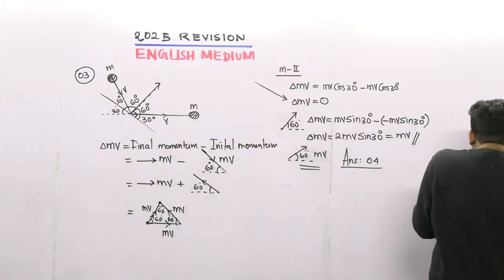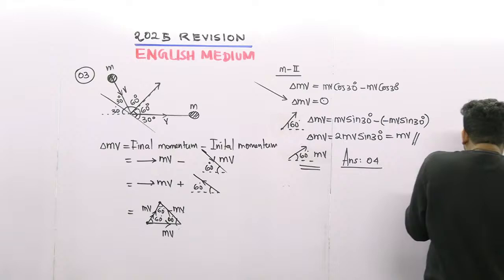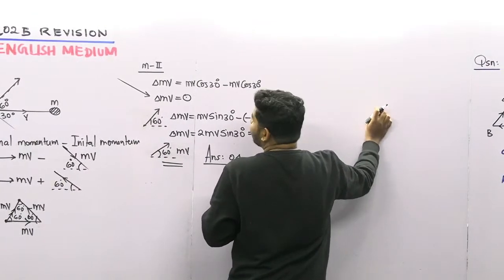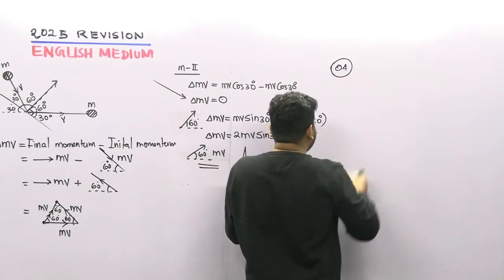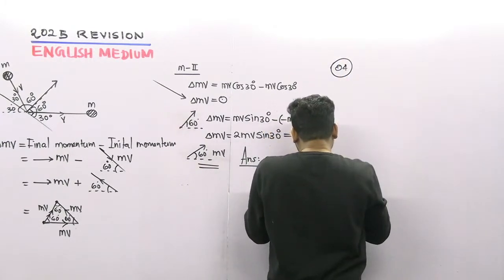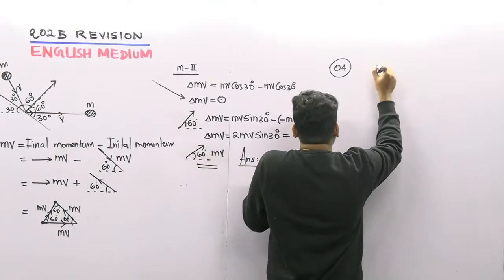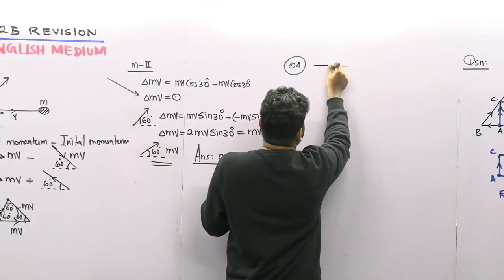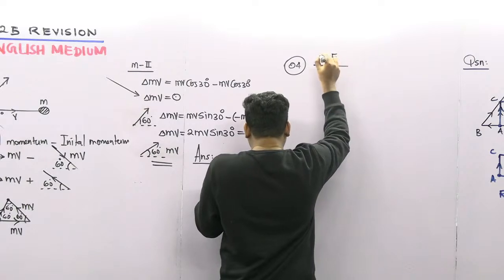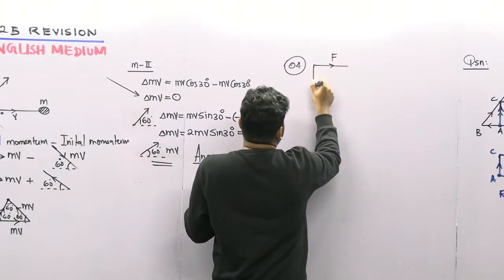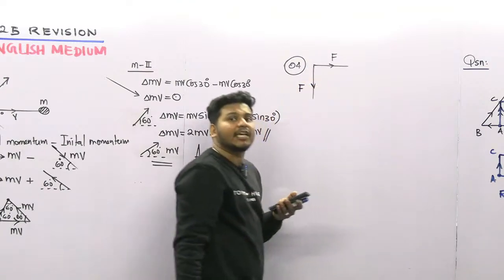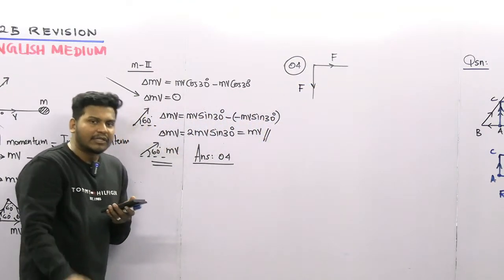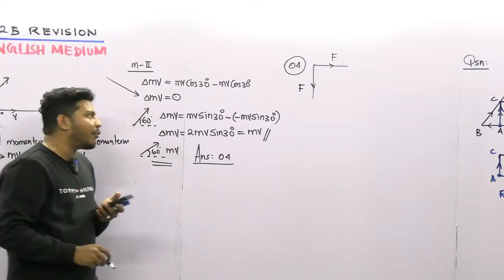So in this question, the first one looks something like this. This is F and this is F. So these two forces are perpendicular and equal. I'm going to give you one exam point here.